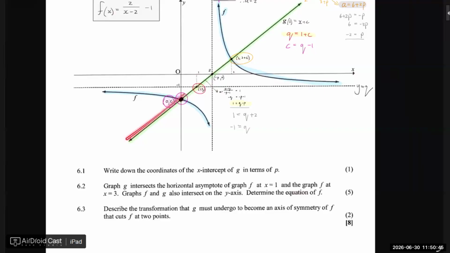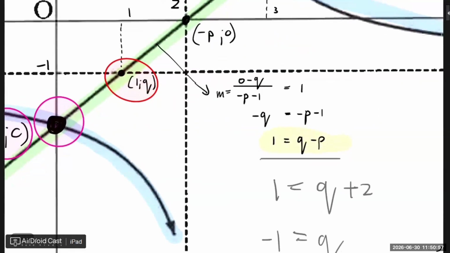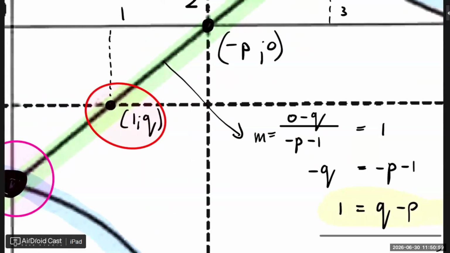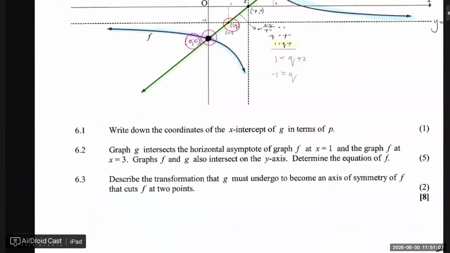How far we know this thing needs to go, then, must cut there. So how many units does it need to move? What was Q again? Q was -1. So that is at 1, -1, and it needs to move 1 unit. So what type of transformation?